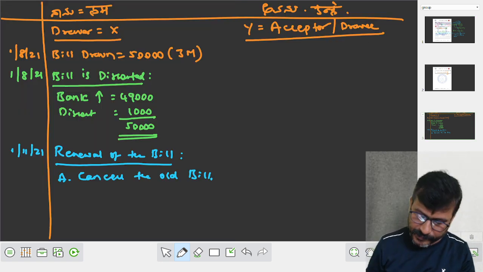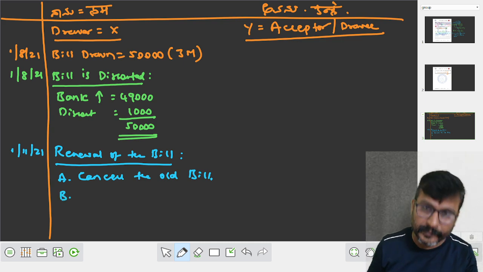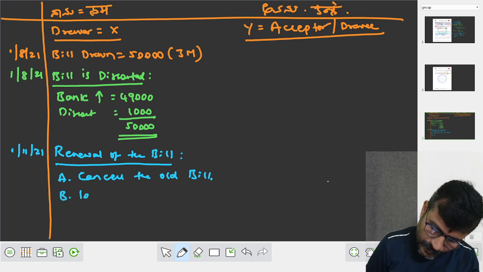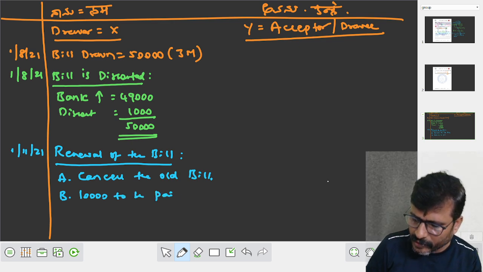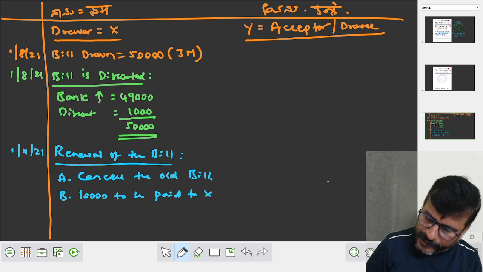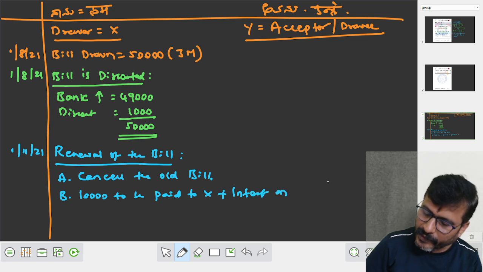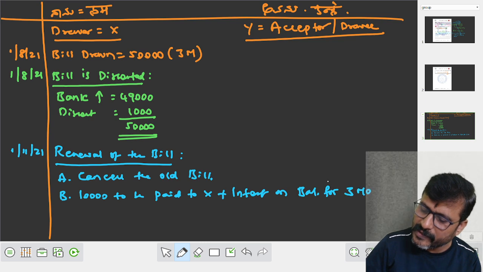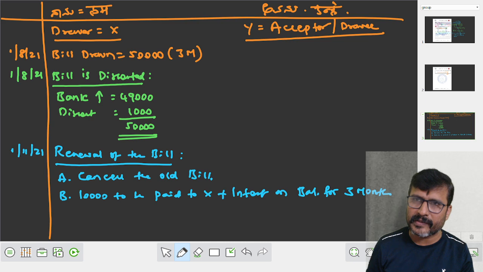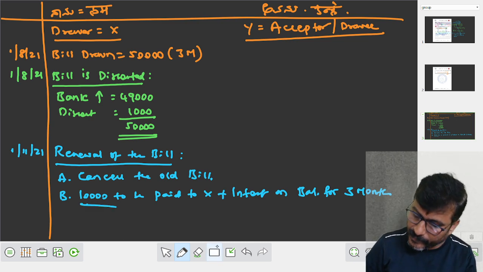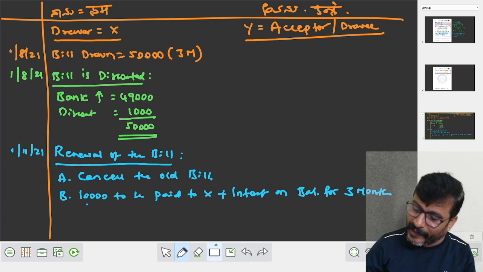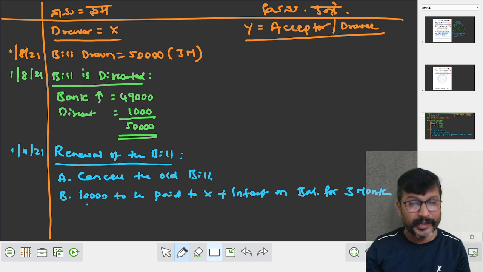Now what do we have to do? B point. 10,000 to be paid to X plus interest on balance for how many months? For 3 months. It means 10,000 to be paid to X plus interest on the balance for 3 months, right?